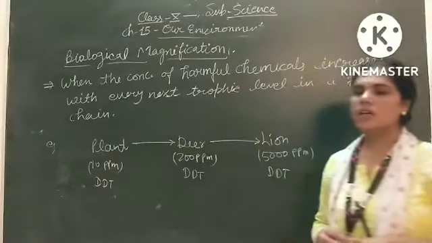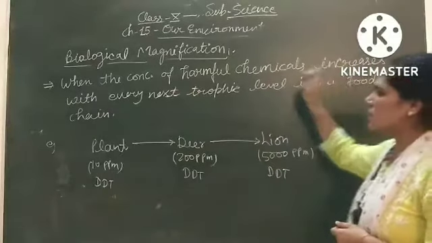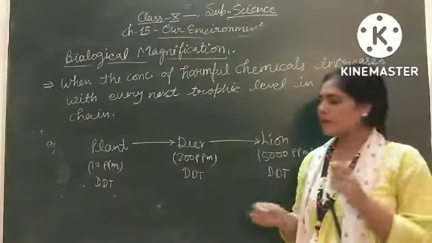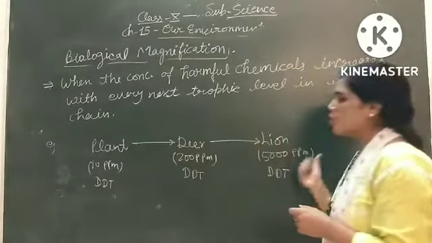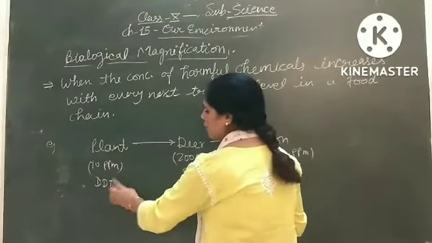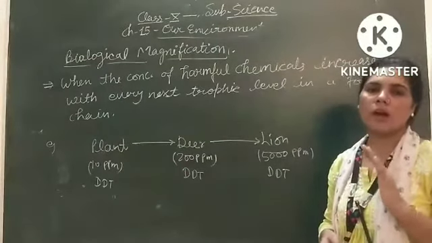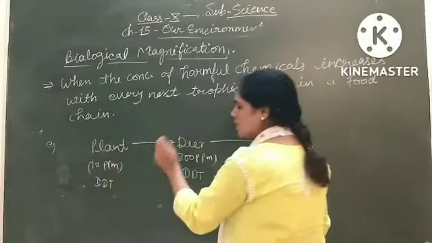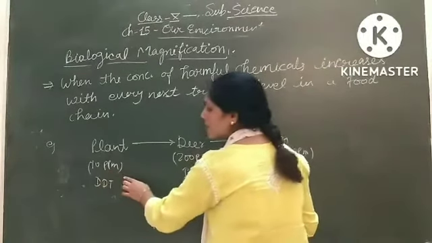Biological magnification is when the concentration of harmful chemicals increases with every next trophic level in a food chain. As you can see, this is a food chain. If a harmful chemical is DDT, a pesticide which is used to kill pests on the plants, and we put this DDT on plants, then in each plant the concentration of DDT is very low, 10 ppm, 10 parts per million.